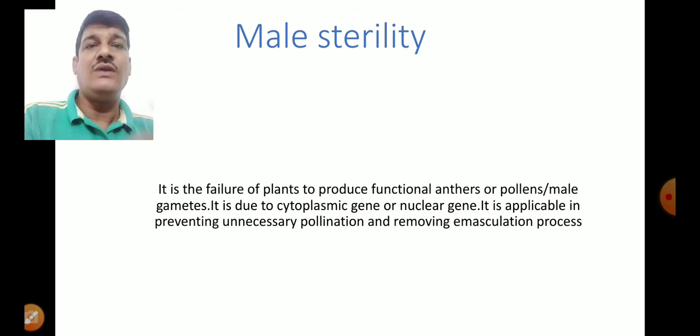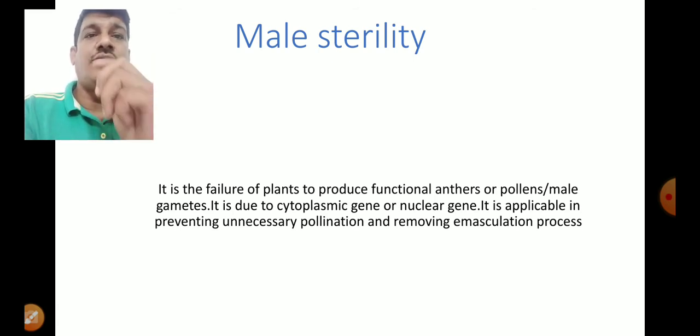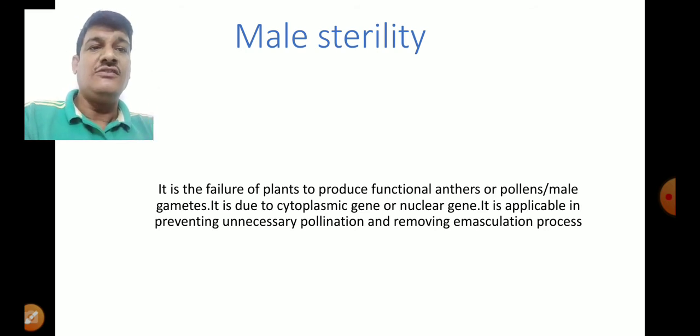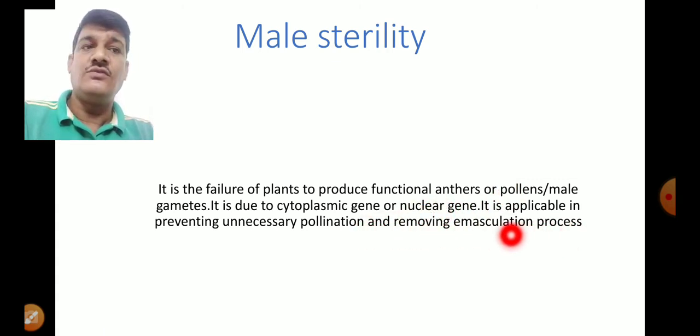Now what is the advantage of this male sterility? Number one is that this male sterility is applicable in preventing unnecessary pollination and removing the emasculation process during the hybridization. You must know that in the plant breeding program, whatever artificial hybridization is done, the word emasculation is what?